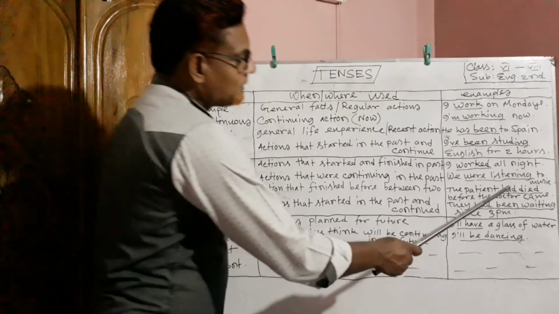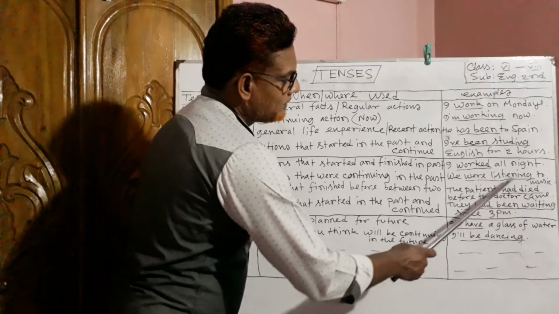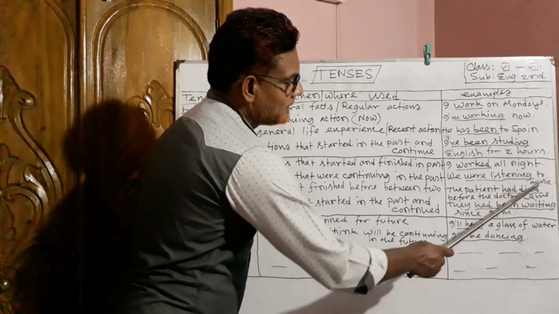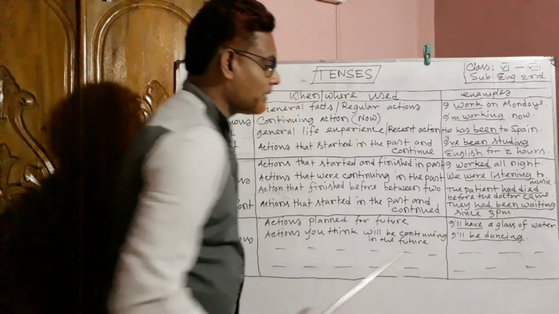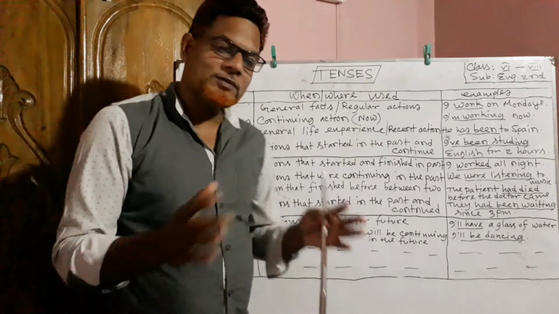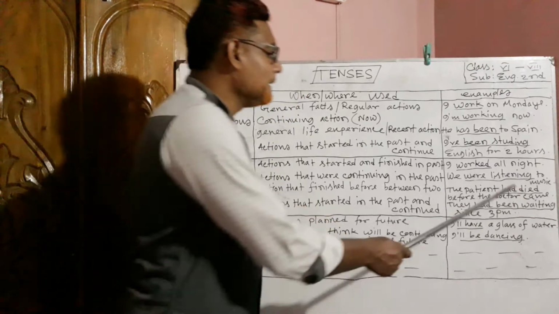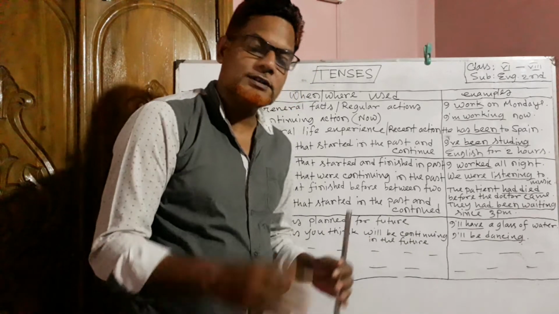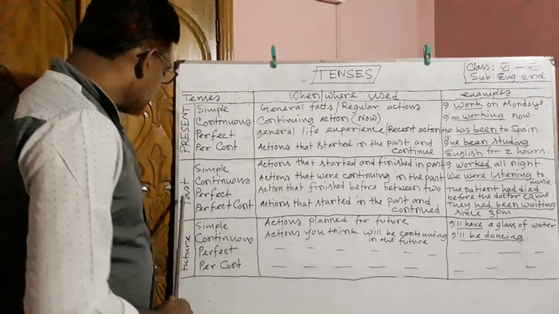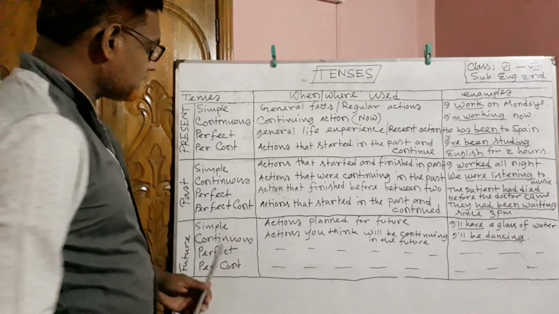And look at the structure of past perfect tense. Here I have used the past form of have, had, and the past participle form of the principal verb. So if we want to form past perfect tense, we have to use had and the past participle form of the principal verb.